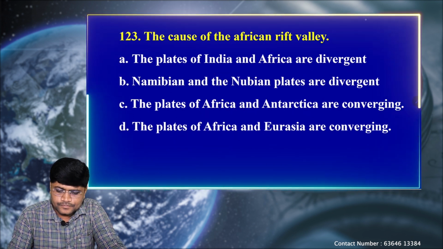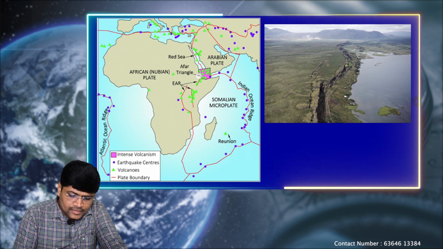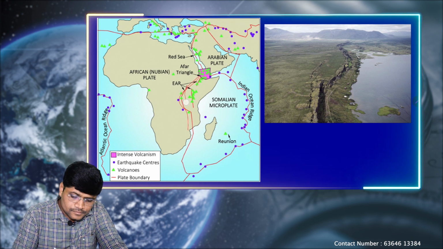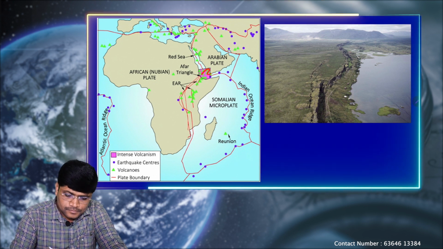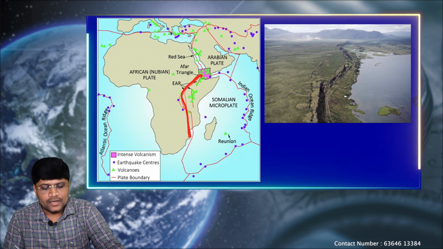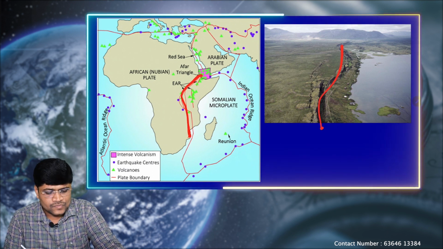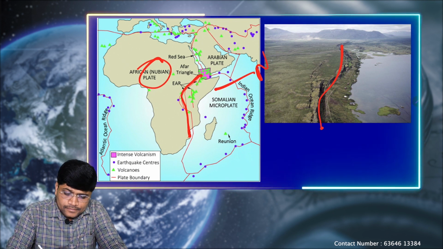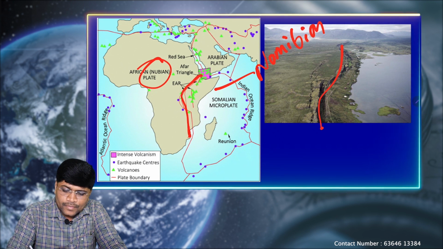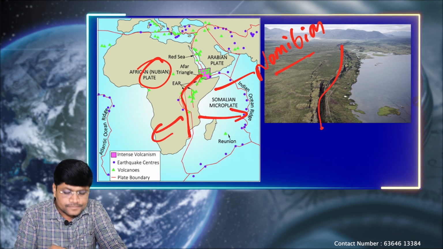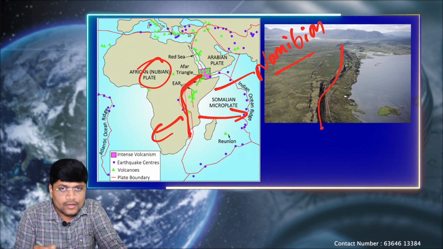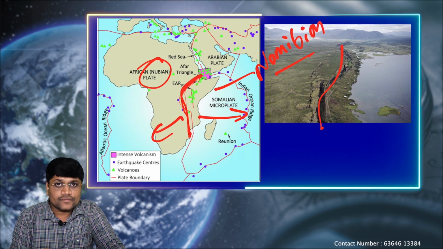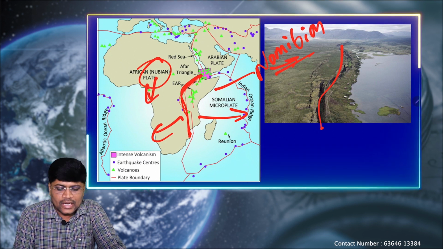Let's see. This portion is called the African Rift Valley. This is how it is naturally seen. This plate is called the Nubian plate, and this is called the Namibian plate. These two plates are moving in this direction. That's how a continuously long rift has been created, which we call the Great African Rift Valley. So it is because of the divergence of the Nubian plate and the Namibian plate.